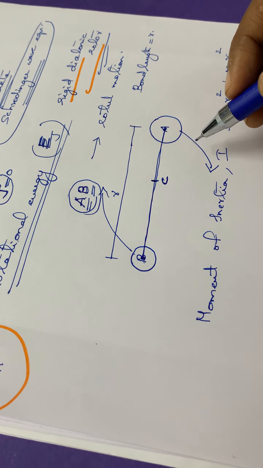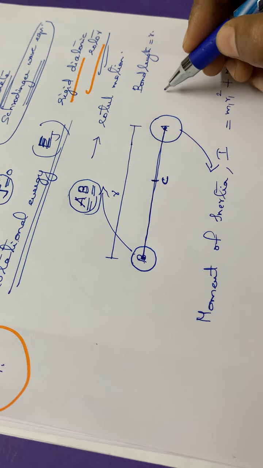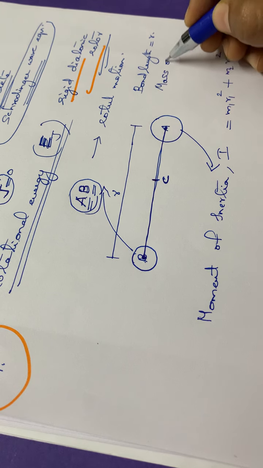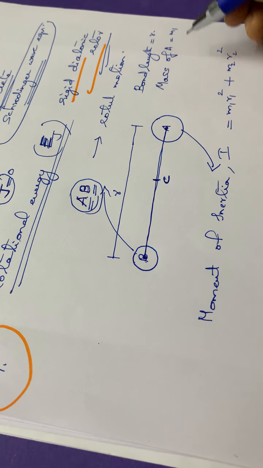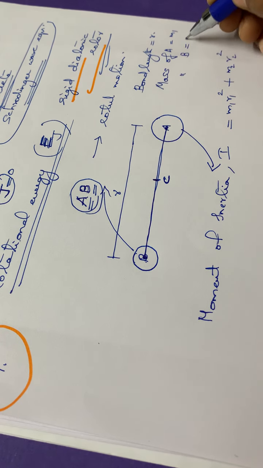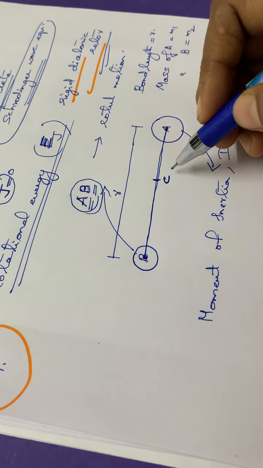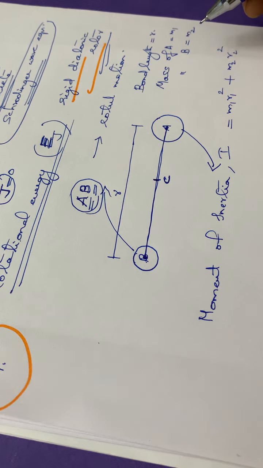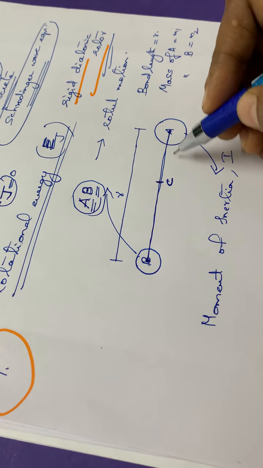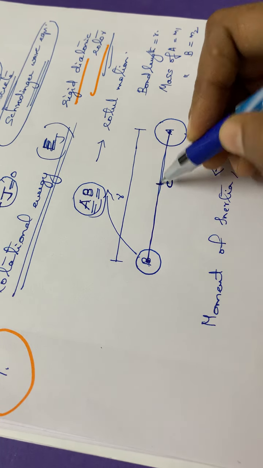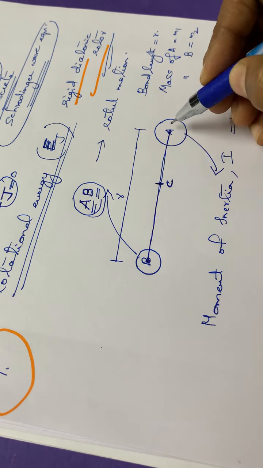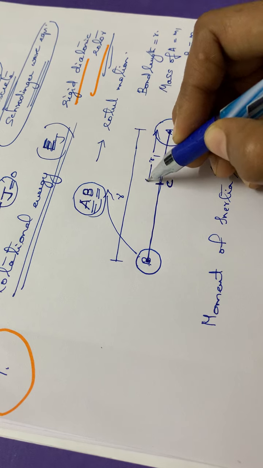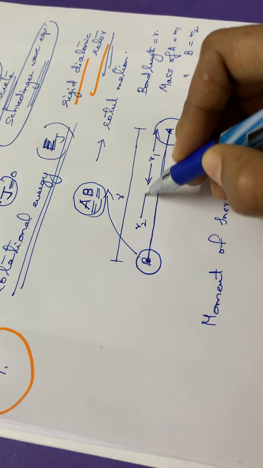Let the mass of A be m1 and the mass of B be m2. And r1 and r2 are the distances of the centers of A and B with respect to C. The distance of A from the center of gravity C is r1, and this distance is r2.